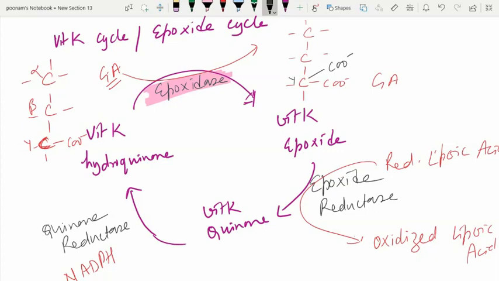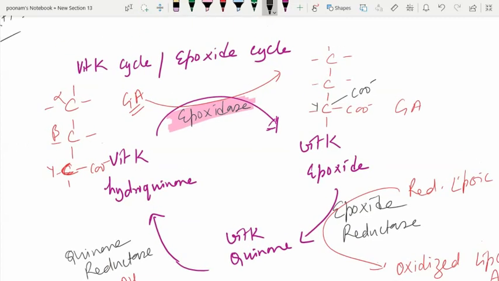Glutamic acid already has one carboxyl group, but now because of this epoxidase activity due to the carbanion, this gamma carbon undergoes carboxylation, and that negativity is transferred to this carbon dioxide, converting this gamma carbon to a doubly carboxylated carbon.